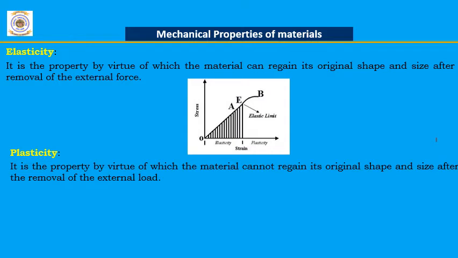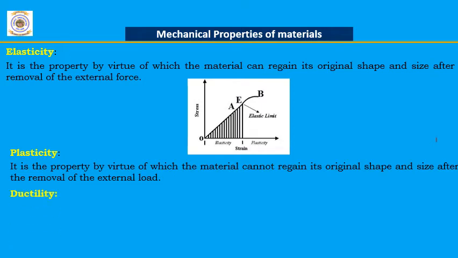When the body is loaded beyond the point E, E to B represents the plastic limit or plastic region. After it reaches the point B, if we remove the load, it will not regain its original shape and size. A permanent deformation takes place, which is plasticity.